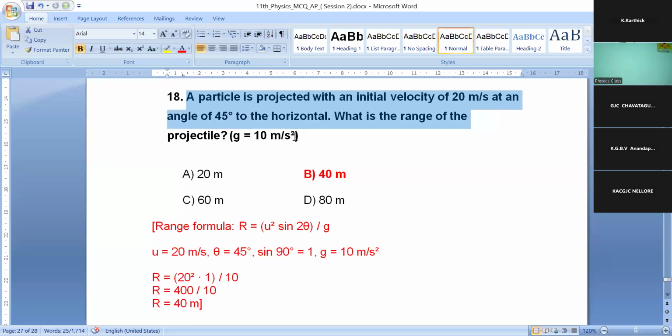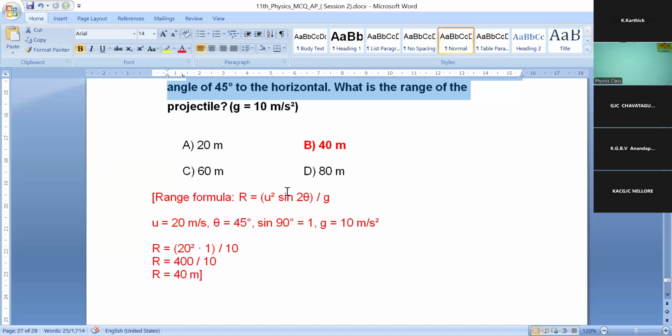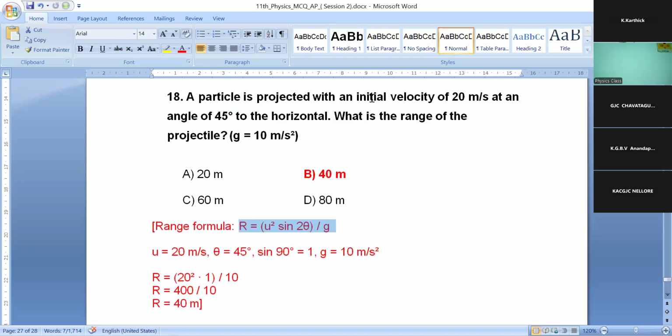Okay. 18th question. A particle is projected with an initial velocity 20 meters per second at an angle of 45 degrees to the horizontal. What is the range? Okay. So range formula R is equal to U square sine 2 theta by G. Already you know that. U here is initial velocity 20 meter per second. Theta, angle of 45 degree to the horizontal. So theta is equal to 45 degree.